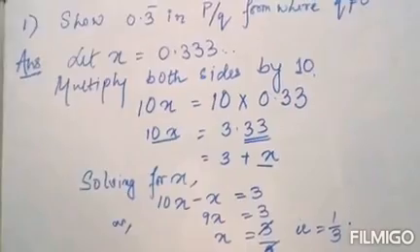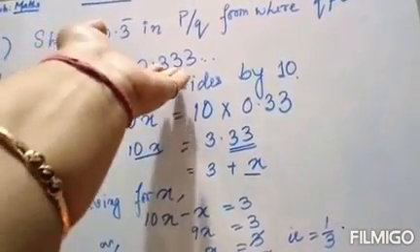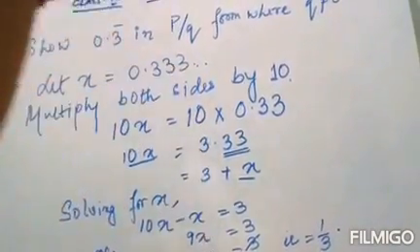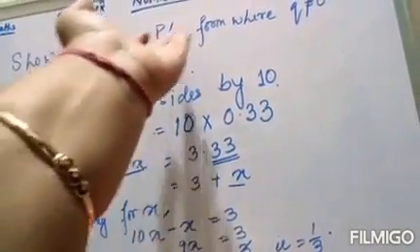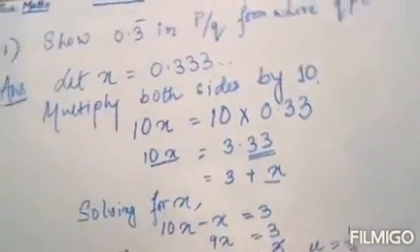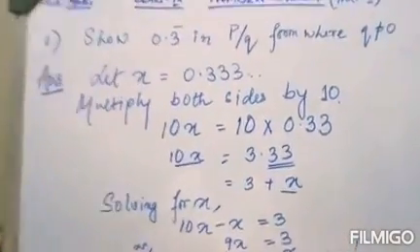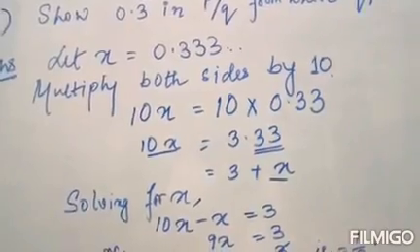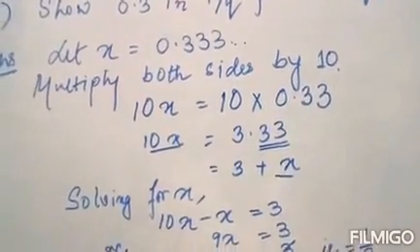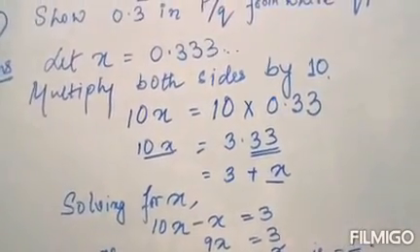See, here you can put two 3's, three 3's, four 3's, because this is non-terminating. So you can put anything. So this will be point, and any number of 3's you can put.